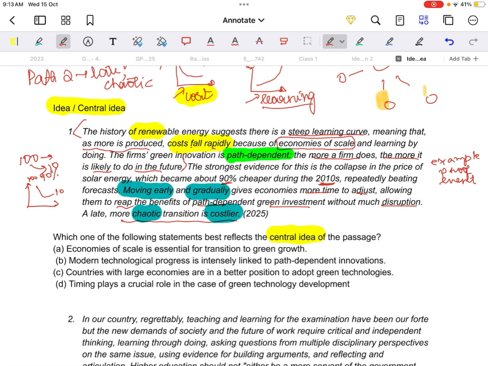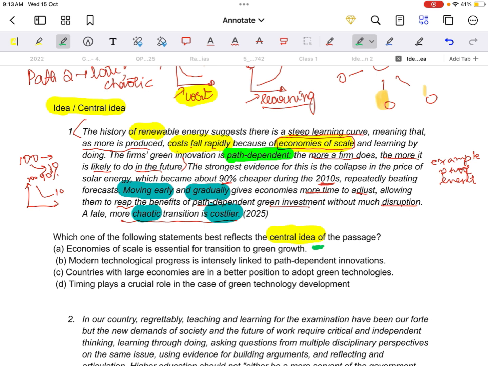Option A: Economic scale is essential to the transition to a green path. Yes, economies of scale he has talked about, right? Let's keep it as it is. Let's see if it is just an idea or the central idea. Here it is talking about economies of scale. We'll keep it as is. We'll not immediately eliminate this. Either it can be the central idea or just a component idea or a part idea.